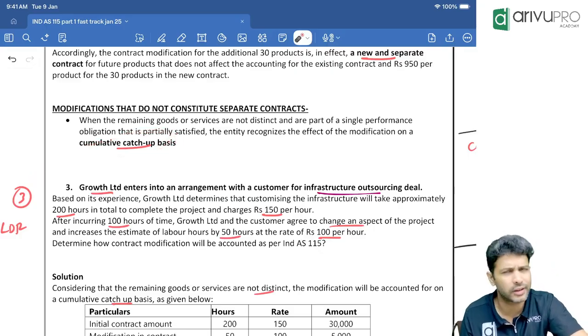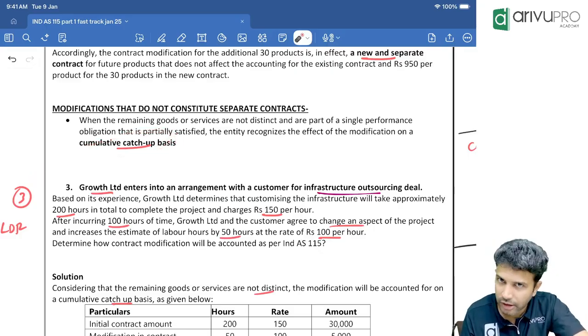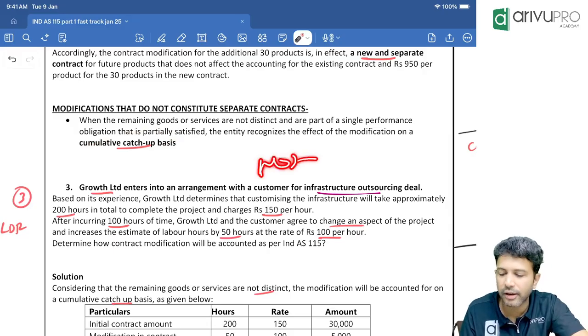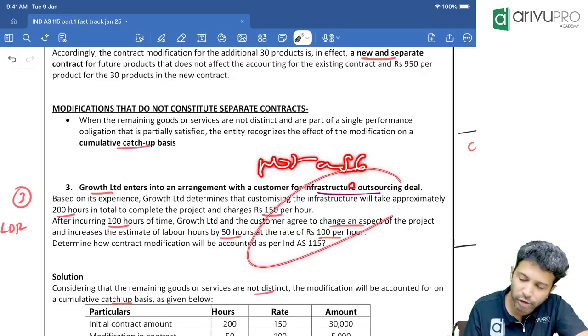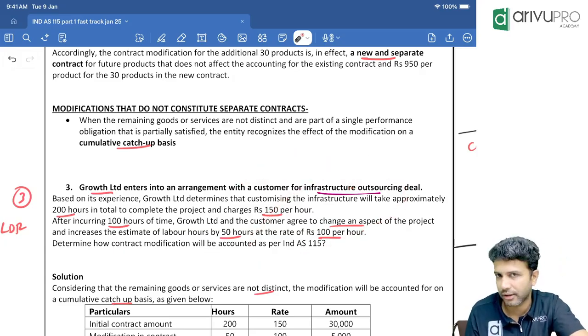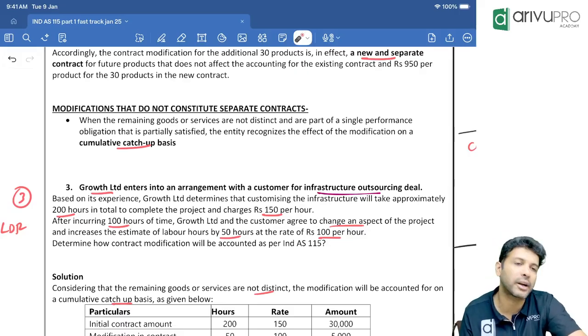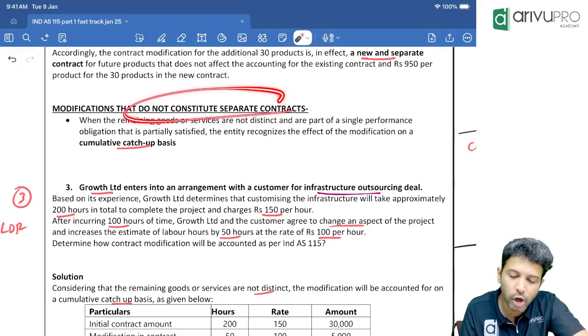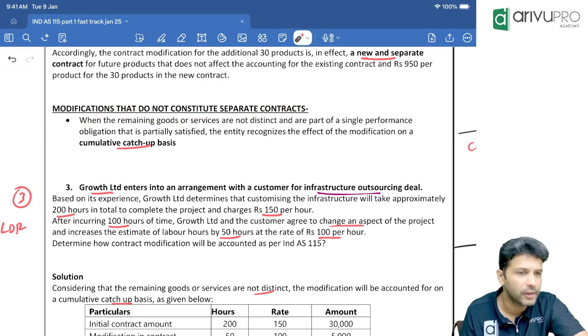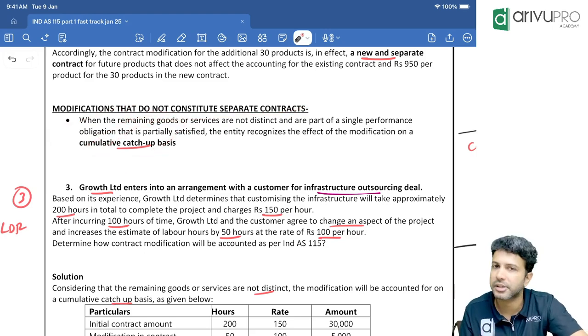Has everybody been able to draw that conclusion? Since new goods or service has not come in, this modification cannot be treated as a separate contract. So it comes under the not-a-separate-contract category. For that, we'll have to do cumulative catch-up basis accounting.